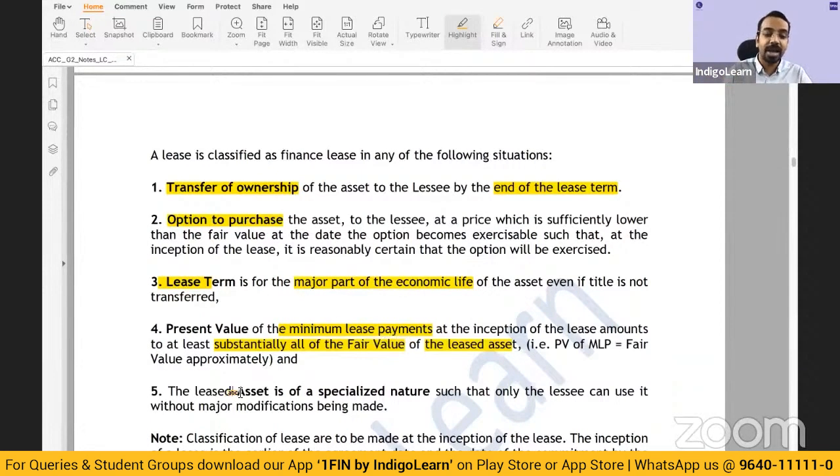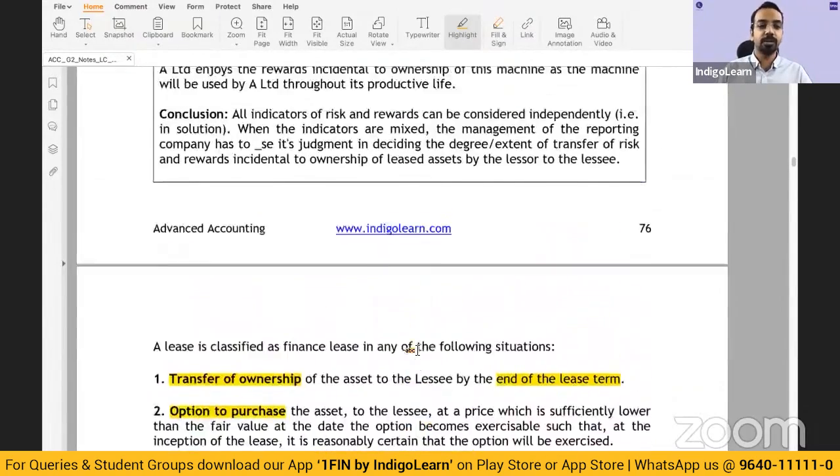And lastly, the asset is of a specialized nature such that only the lessee can use it. Meaning to say, you have customized something for the lessee. Now, apart from the lessee, nobody else can use it. Even such assets can be called a finance lease. This question has come up repeatedly in the examination as to when an asset can be classified as a finance lease. For leases, I'll be taking up an illustration to help you calculate the present value and all of those things. Okay.